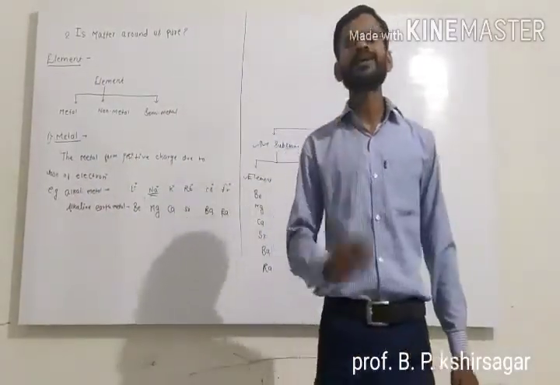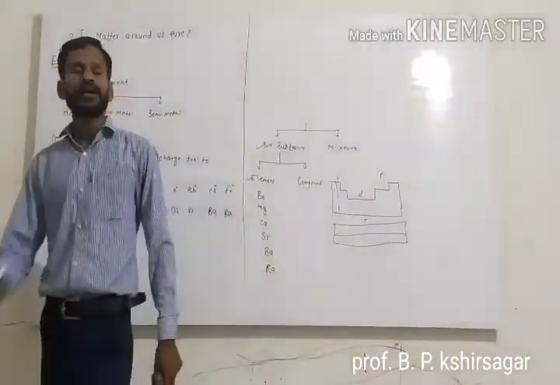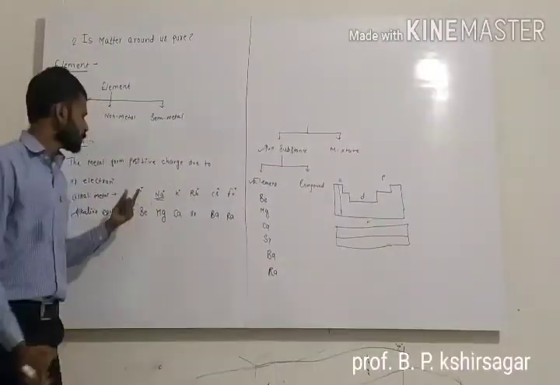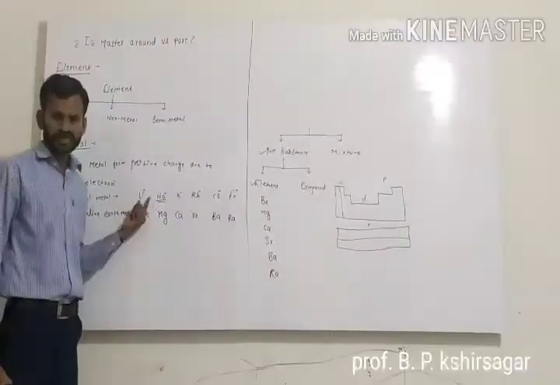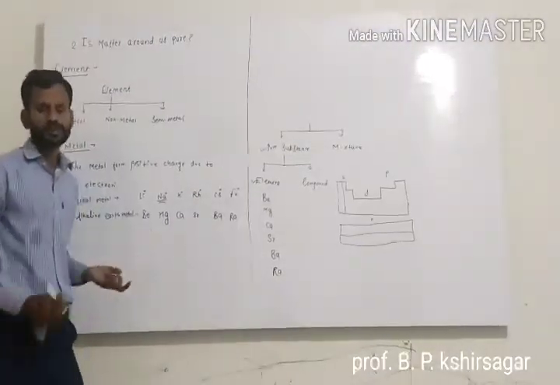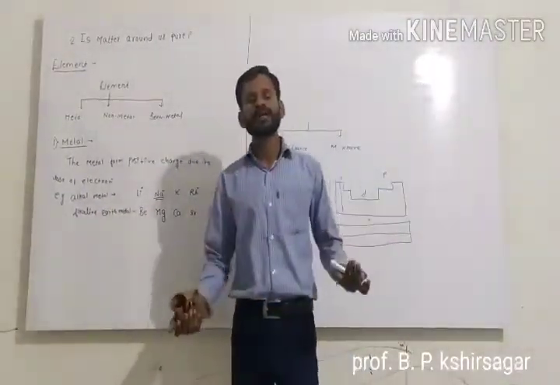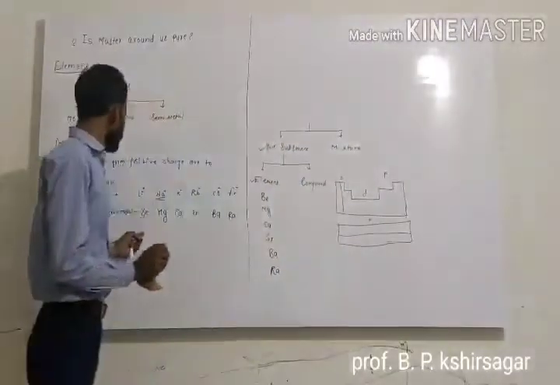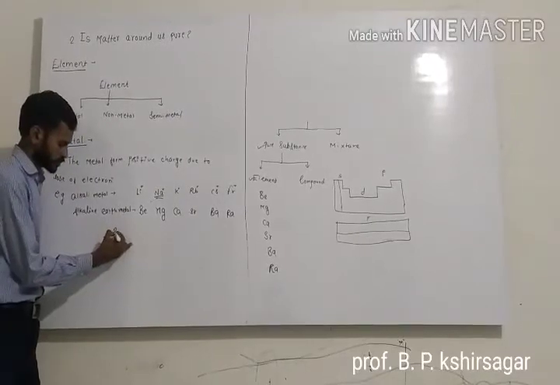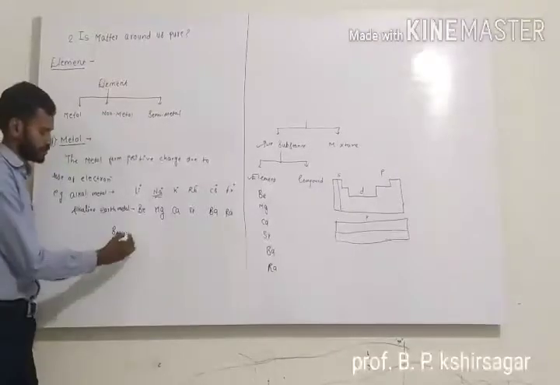It is the alkaline earth metal, and these alkaline earth metals also have a positive charge. Now here we will check which positive charge is there. Positive charge may be 1, may be 2, sometimes 3, like that. So in case of barium, this is the atomic number of barium.